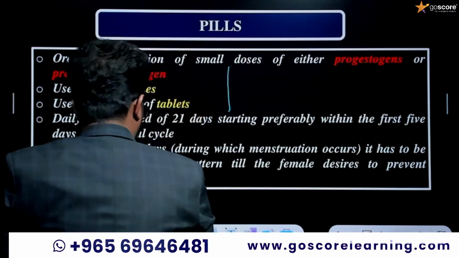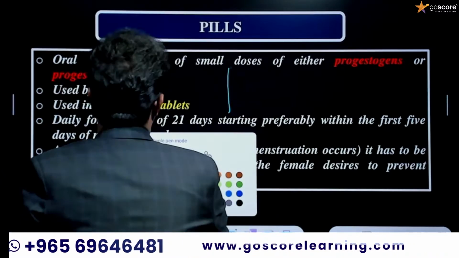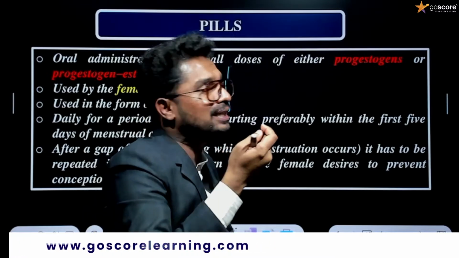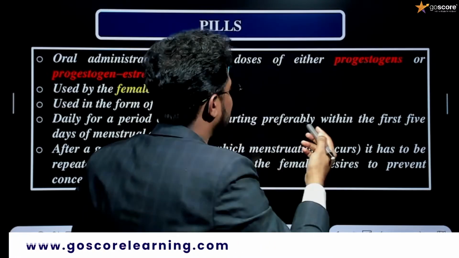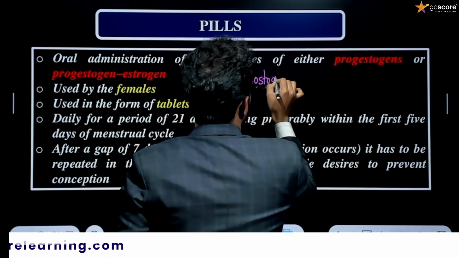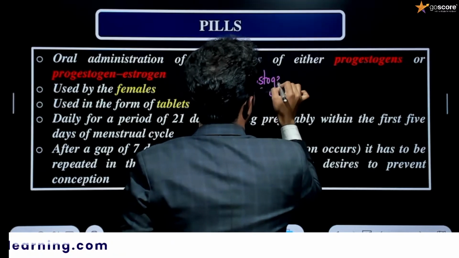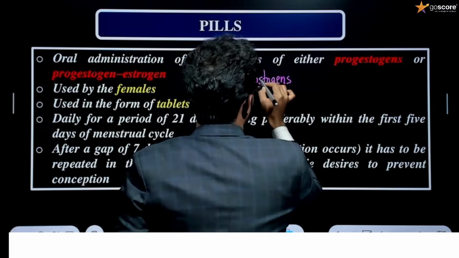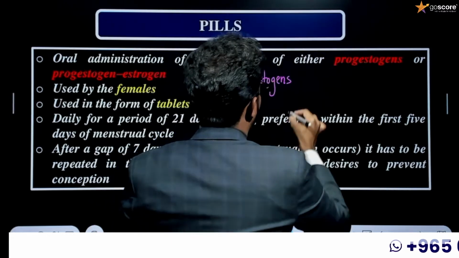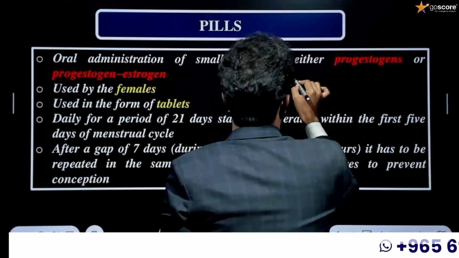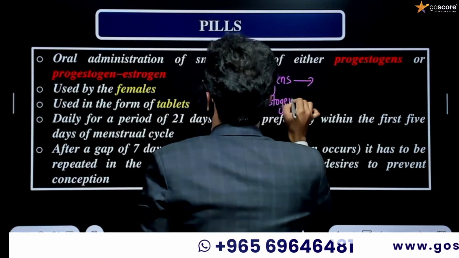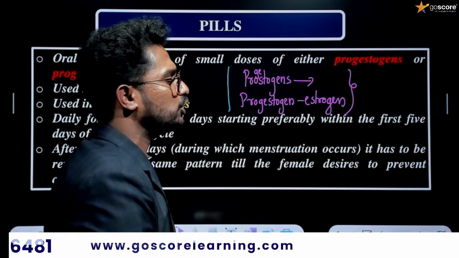Okay, in this category, whatever the chemical composition of our oral pills is, the first is progestogen. We can use a combination of progestogens, or otherwise we can use another combination, progestogen with estrogen, to be taken by the women.